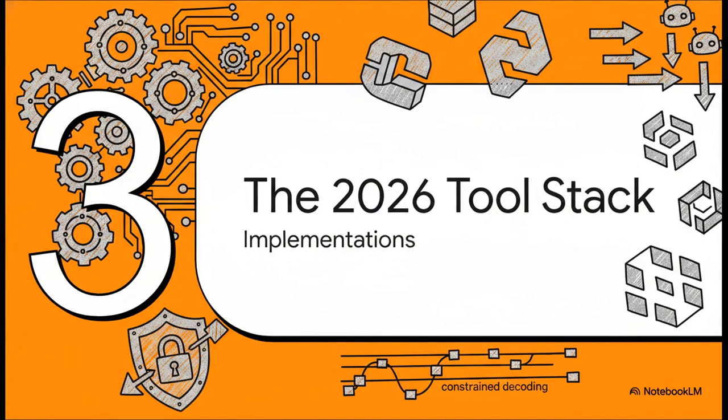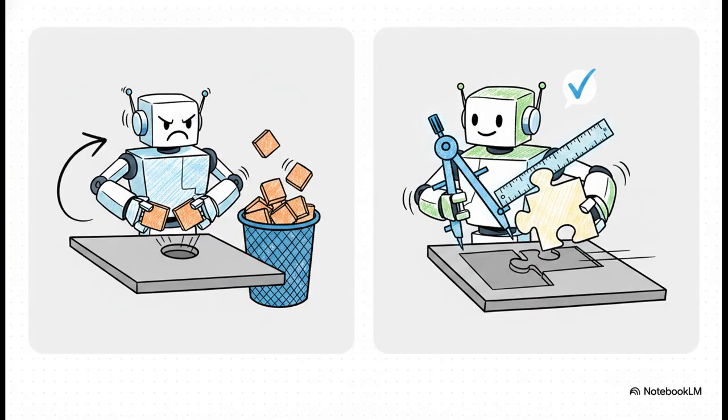Section 3. The 2026 tool stack and implementations. So how do we actually implement this bouncer mechanism in our code? You have a few main paths. First are the native APIs. These require zero local management and give you server-side constrained decoding. But again, you're vendor-locked. Contrast that with a fantastic library like Instructor. Instructor is great for cross-provider portability using Pydantic, but it doesn't actually touch the logits. It relies on formatting prompts and using costly retries when the validation fails.